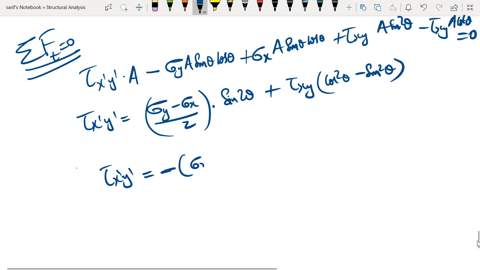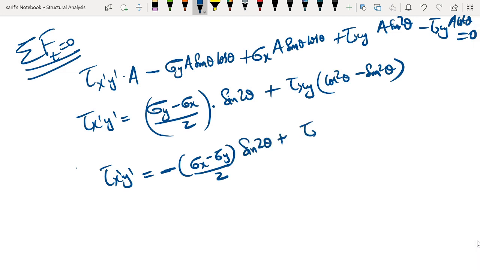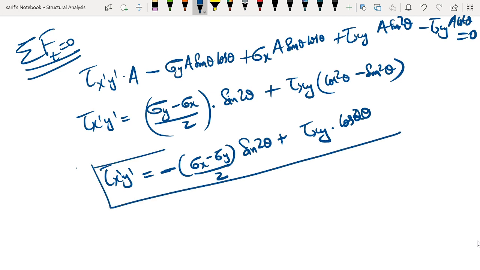So this will be minus sigma x minus sigma y divided by 2 into sine 2 theta plus tau xy into cos 2 theta. So this will be the expression for tau x dash y dash.